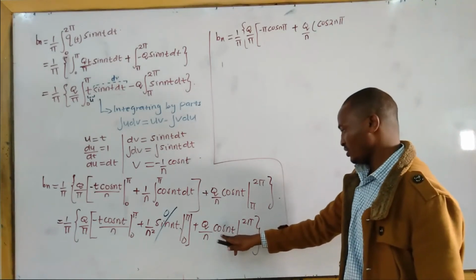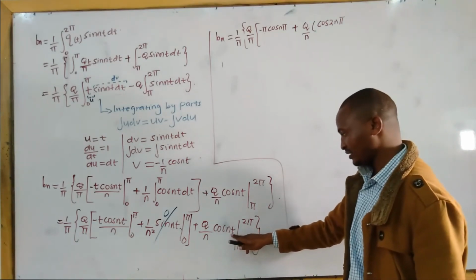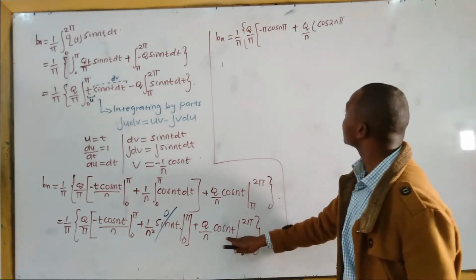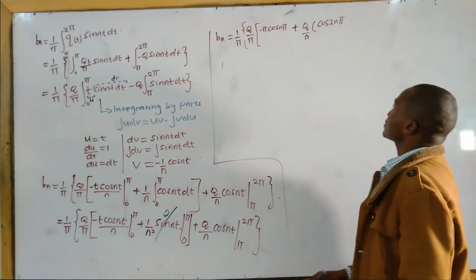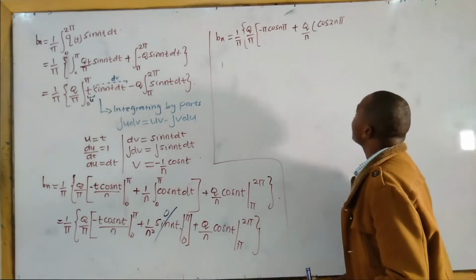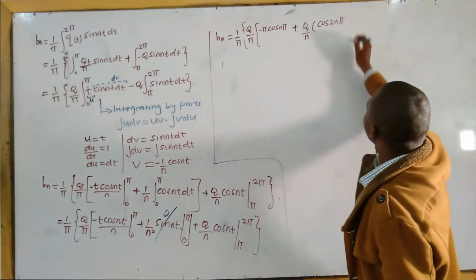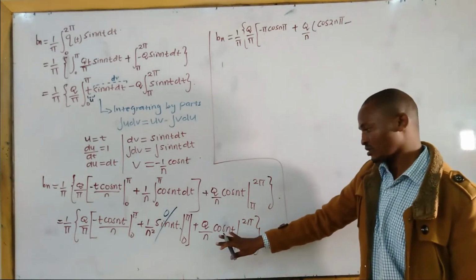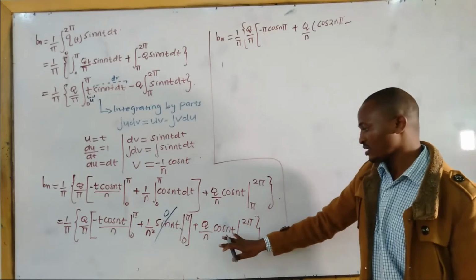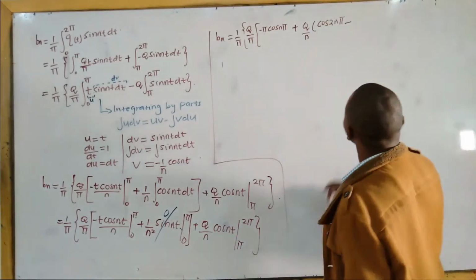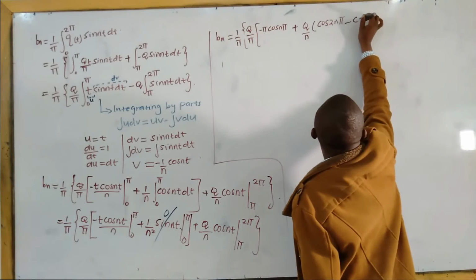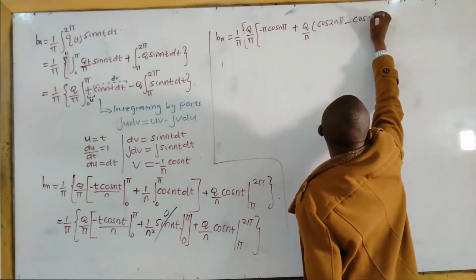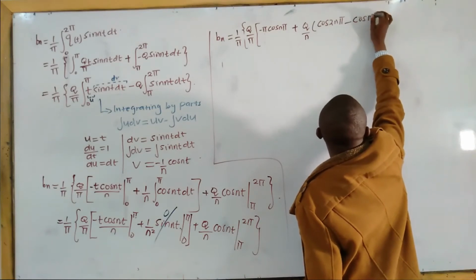Whatever you have for t, we are substituting with 2 pi, which is cos 2n pi, minus the lower limit, which is cos pi n, or cos n pi, whichever. Cos pi n and cos n pi are just the same.